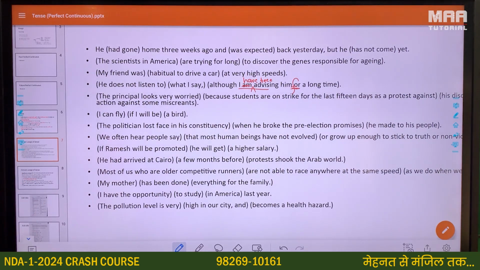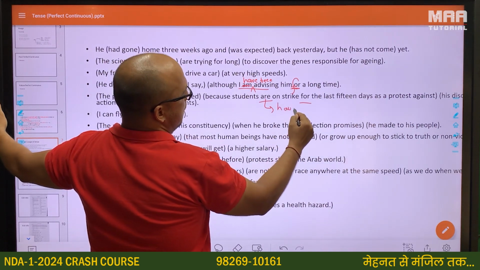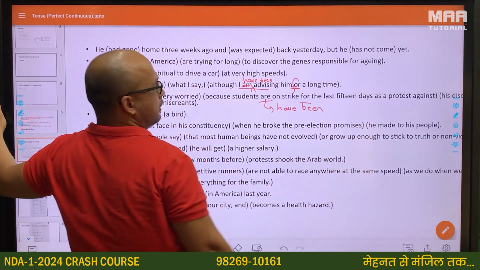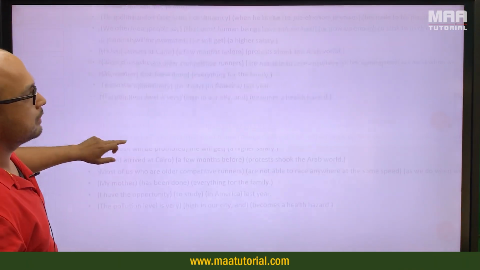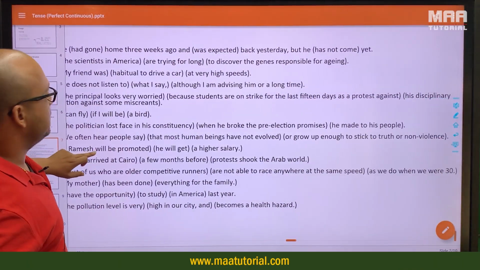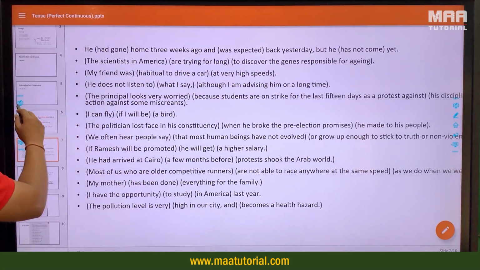The principal looks very worried because students are on strike for the last, have been on strike, not are on strike, again for the last, so have been on strike for the last 15 days as a protest against his disciplinary action against some miscreants. I can fly if I will be a bird.